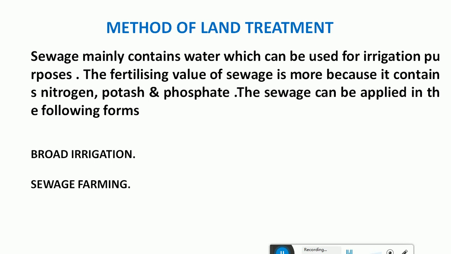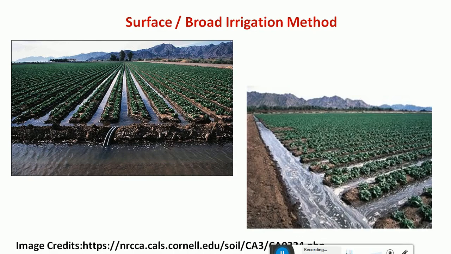The irrigation can be broadly divided into two types, that is broad irrigation and sewage farming. The sewage can be applied in these two different forms. This is called the surface farming or broad irrigation method. In this method, as you can see, broad channels are made on a flat land surface, and sewage flows from the main channel to the smaller channels.